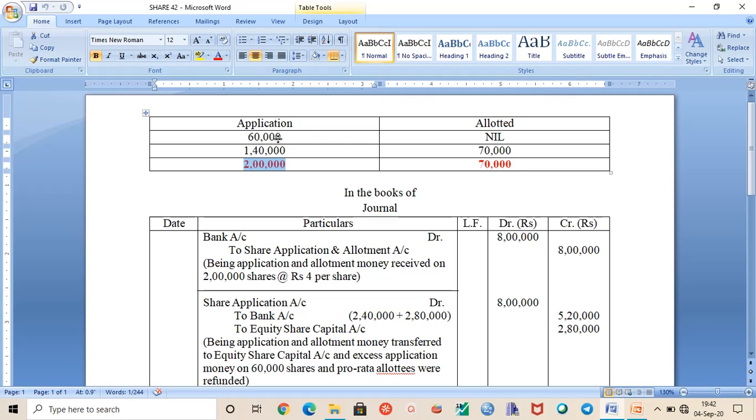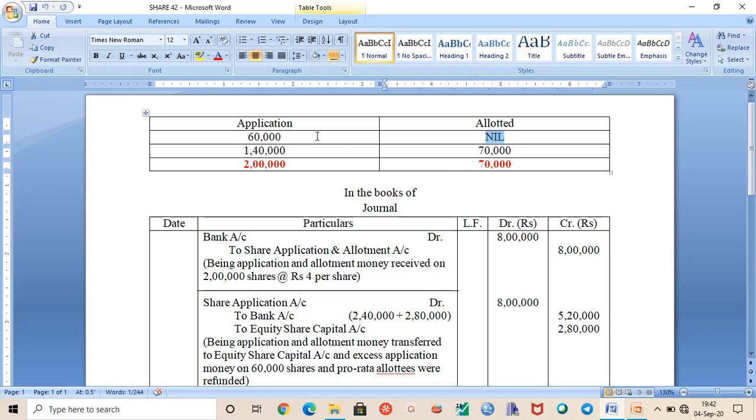The categorization here can be this way: category 1 and category 2, or category A and category B, whatever is your understanding. As per this question, the 60,000 shares applied for by the public were rejected and not allotted.